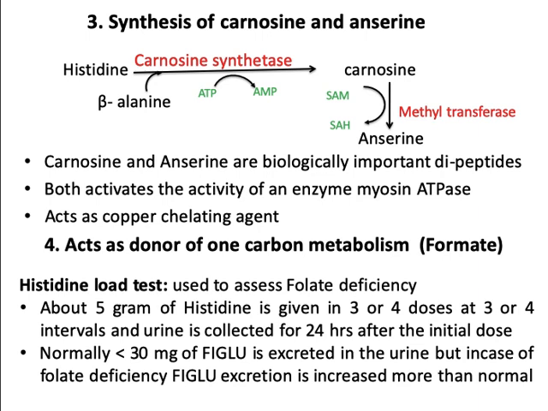With the help of an enzyme, carnosine synthetase, it forms carnosine, which requires a molecule of ATP. This carnosine formed from histidine undergoes methylation with the help of SAM to form anserine. Carnosine and anserine are biologically important dipeptides. Both activate the activity of an enzyme myosin ATPase and also act as copper chelating agents.